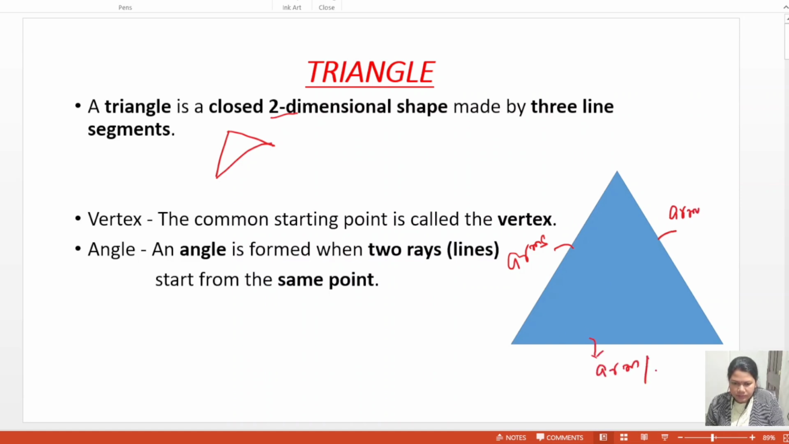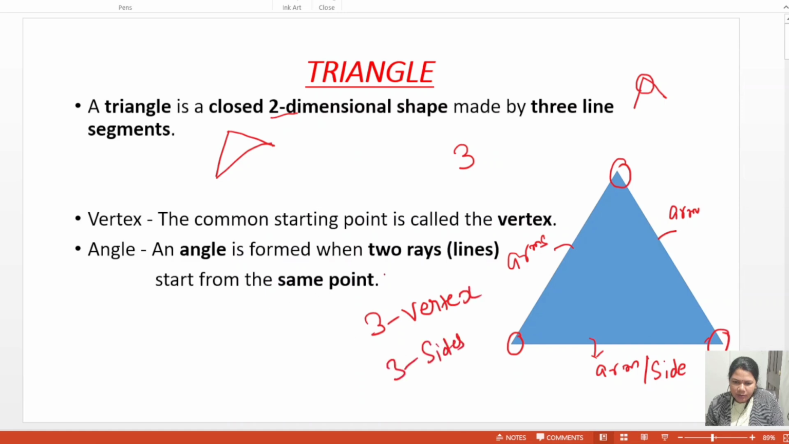And we call an arm a side also. In a triangle, how many sides? Three sides. And what is the vertex? Two lines' common starting point is called the vertex. This is a vertex. Two lines join this way. This is called a vertex. Then how many vertices are there? Three. One, two, three. Three vertices, and this triangle has three vertices and three sides.